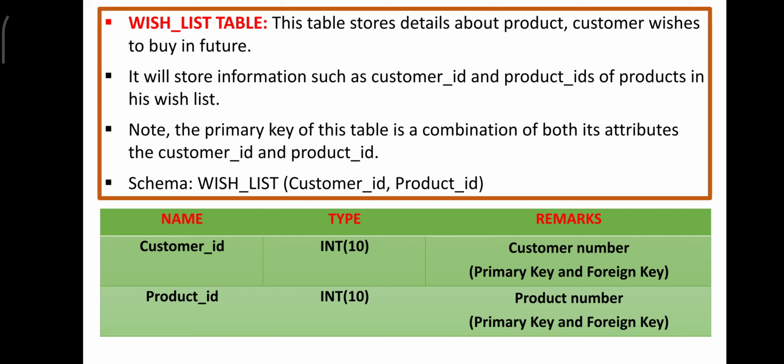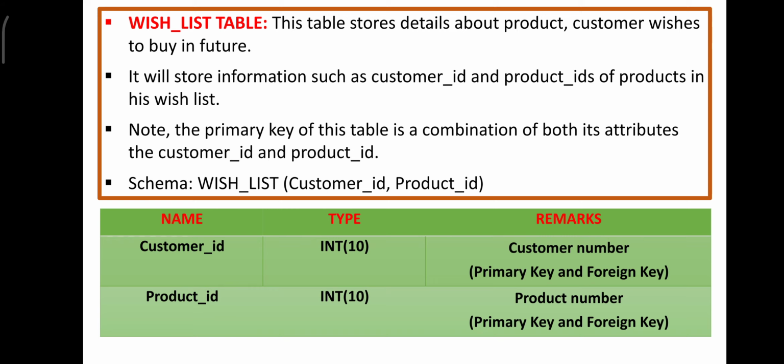So customer ID and product ID are the foreign keys with respect to the wish list table, and it will not allow duplicate values. So one customer, one product is purchased, so you cannot send two products to the same customer, which is a contradiction. So you are making it a primary key as well.